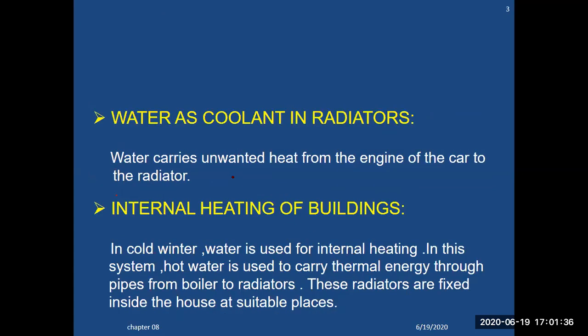So here it is, the water carries unwanted heat from the engine of the car to the radiator. This is another benefit: the unnecessary amount of heat which is generated with the help of the working of the engine is expelled out with the help of the radiator, and it circulates the water that is heated. Now, what's the internal heating system?